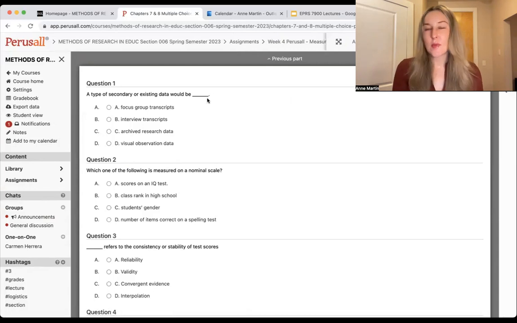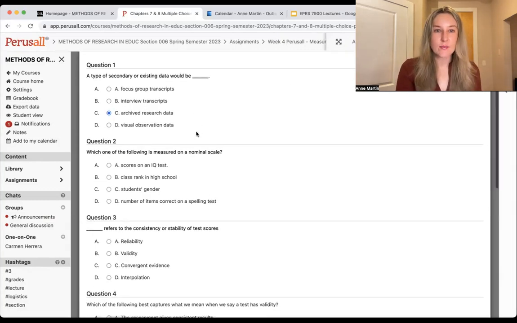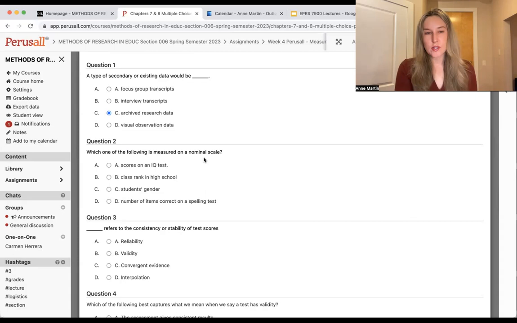Okay, so I was just talking about secondary data. An example of that would be archived research. There are a couple of comments about examples and helpful links if you're interested in using an existing data set. This is about the different types of scales. There were some great examples that people gave that they use in real life.